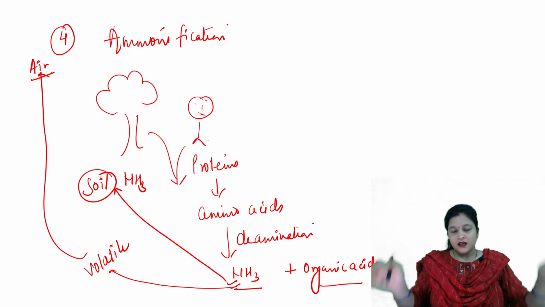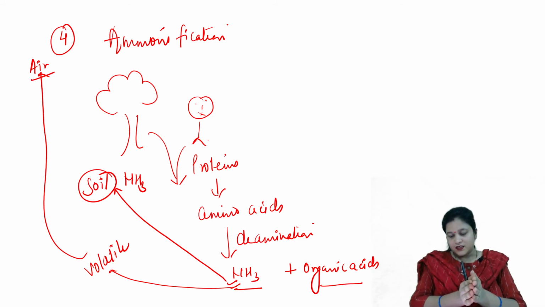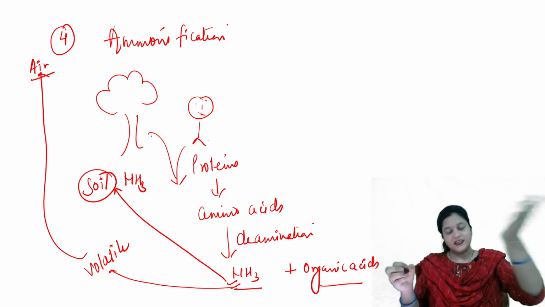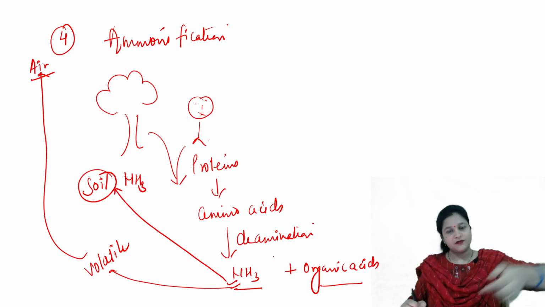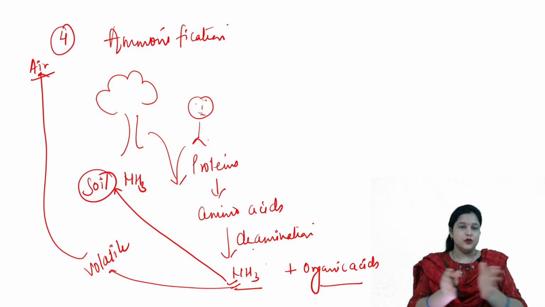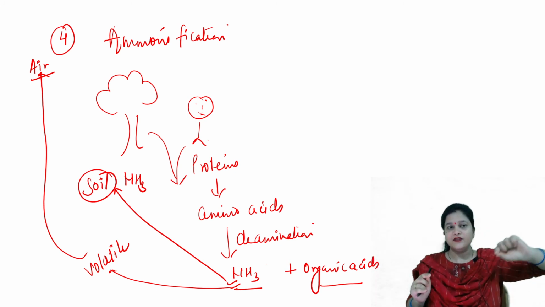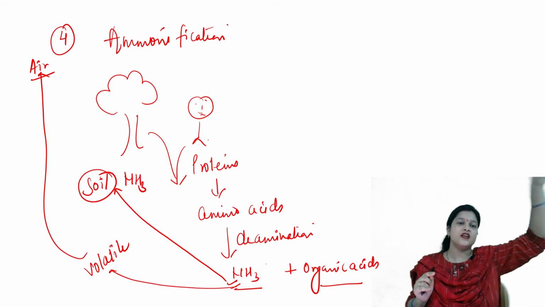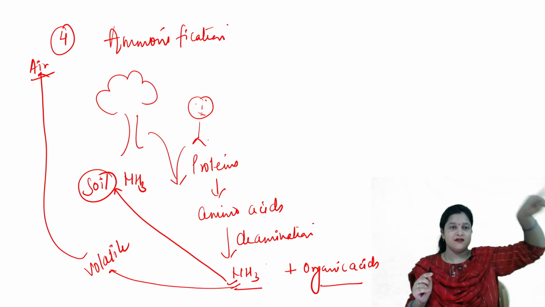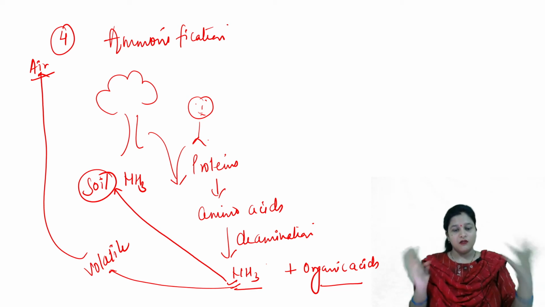Whatever the process, whether ammonia goes to the air or it enters the plants, finally it will reach the soil again. We have to give nitrogen back to the air so that the cycle can continue. So, how does it occur?